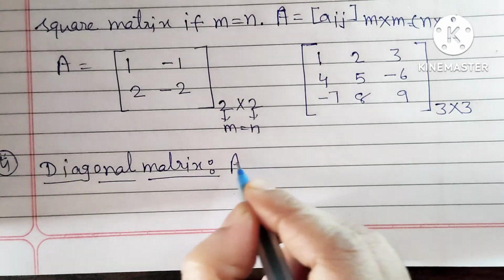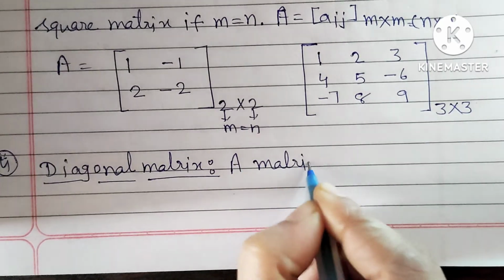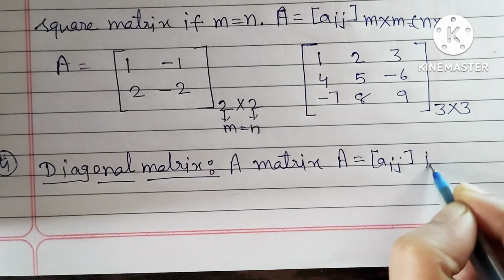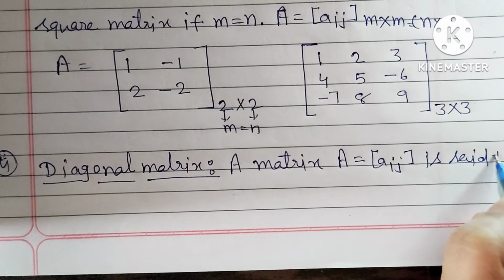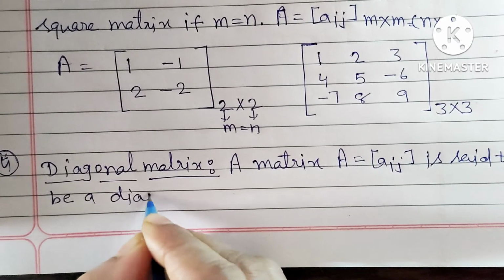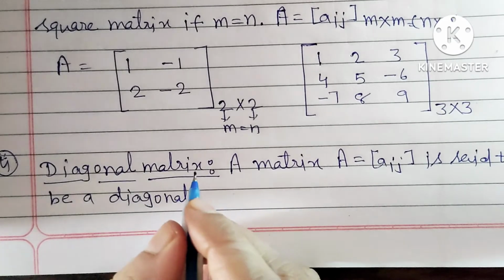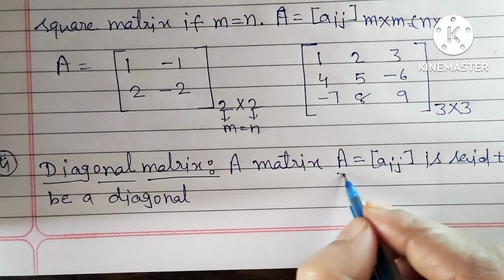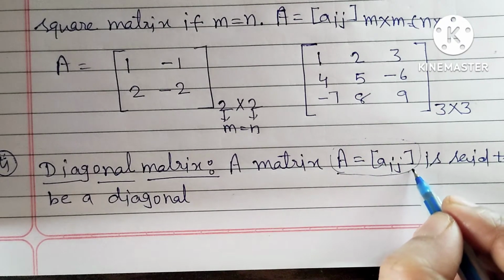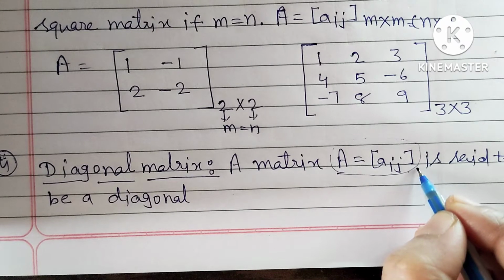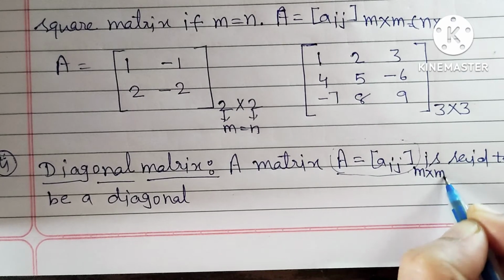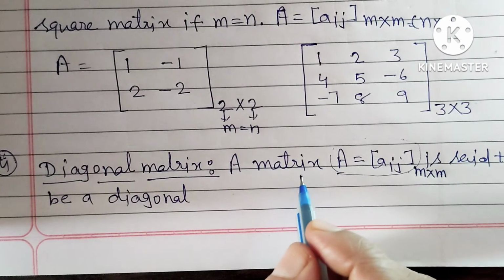A matrix A equal to Aij is said to be a diagonal matrix. Whenever you are writing your matrix in this form, Aij, it is necessary that you write its order: m cross n or m cross m. Here this matrix should be a square matrix.